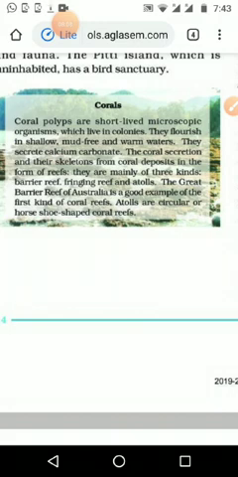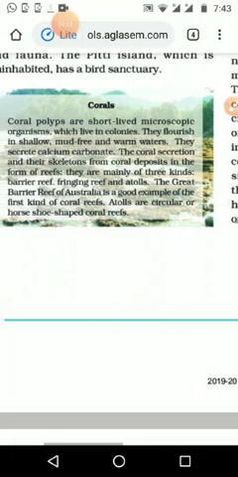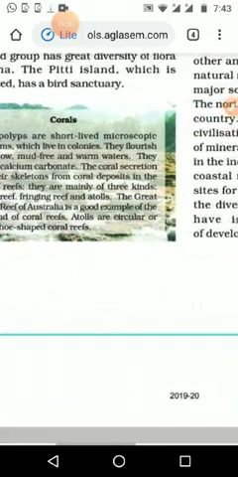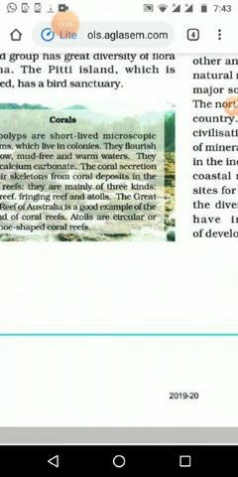And atolls are circular or horseshoe shaped coral reefs, which is their shape. According to the shape and physical features, we make three groups. And in Australia there is one barrier reef, which is one example of coral reefs. Like that, one of the coral-made islands is Lakshadweep. So we'll continue in the next video, next part.